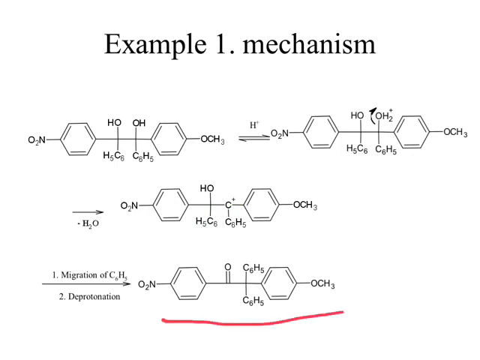Okay, remember, it is not necessary that if electron donating and electron withdrawing groups are present in the molecule, then the electron donating one will always be preferred. Sometimes electron withdrawing is preferred. So we have to keep in mind the stability of the carbocation as well as the migratory aptitude. So this was the first example.